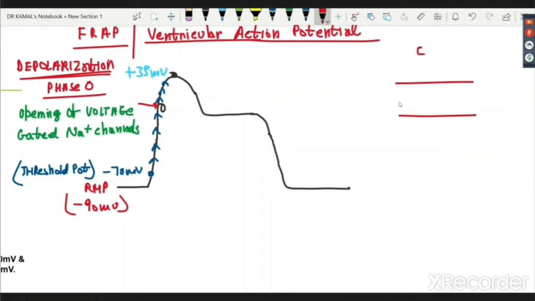Remember, this is ECF, this is ICF. Over here, I was at minus 90 millivolt. Naturally, when lots and lots of sodium comes in from outside, I will be adding positive charge to it, and thereby I reach plus 35, giving me phase 0 of the ventricular action potential. The reason being opening of voltage gated sodium channel.